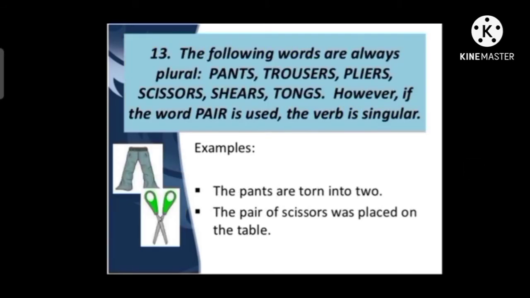According to number 13, the following words are always plural: pants, trousers, pliers, scissors, shears, tongs. However, if the word pair is used with these words, the verb is singular. When these words are used alone, they will take plural verbs. For example, in this sentence, the pants will carry a plural verb. But when we add the word pair with these words, they will carry singular verbs.